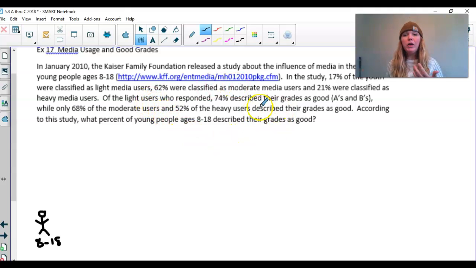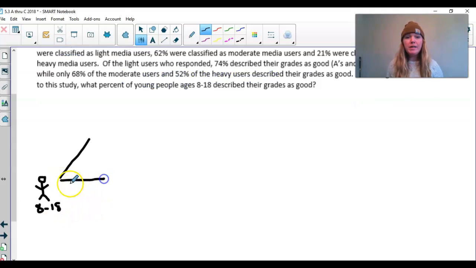The grades are based off of their media use; they correspond to what has already happened, something conditional. 74% of the light users, so that's a condition there, have good grades, A's and B's. 68% of the moderate. That's why I know I'm going to start with the media usage.